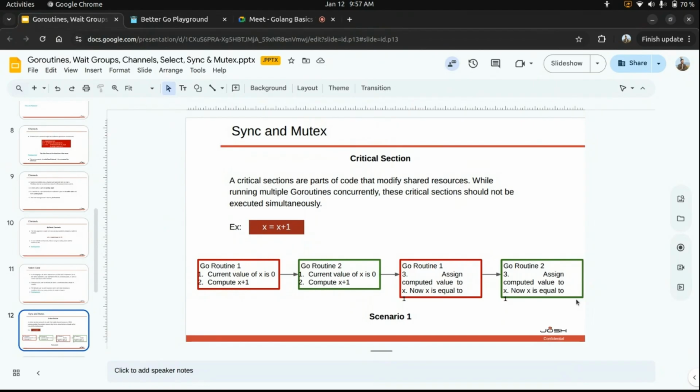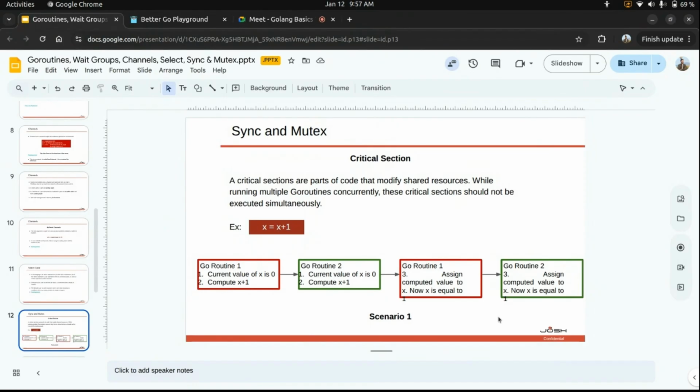We have one shared resource x in our main function. What goroutine 1 does is, the current value of x is 0, so it computes x plus 1. Then the processor halts the execution of goroutine 1 and switches context to goroutine 2. Goroutine 2 reads the value of x, which is still 0, so it also computes x plus 1. Then context is switched back to goroutine 1. Goroutine 1 now assigns the computed value to x, so x is equal to x plus 1 and the value of x becomes 1. So goroutine 1 will return the value.